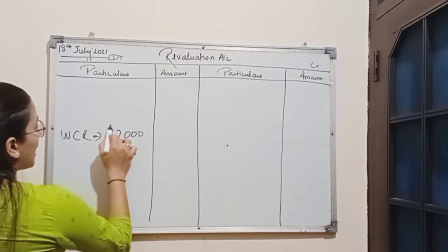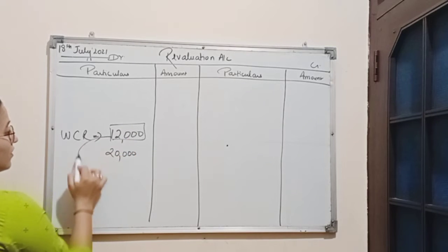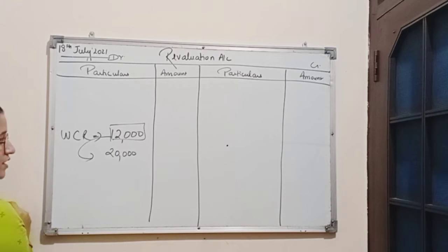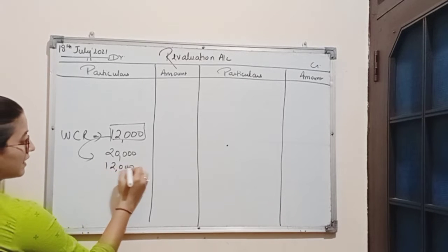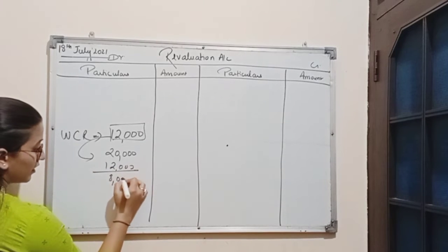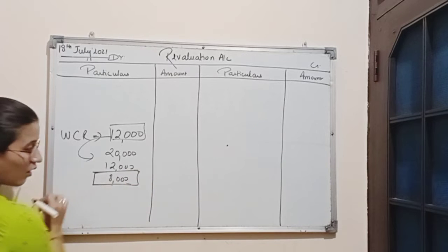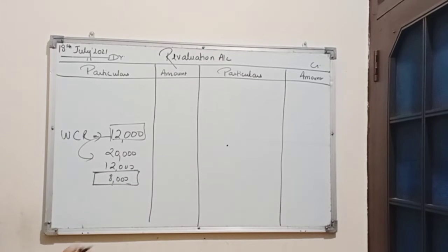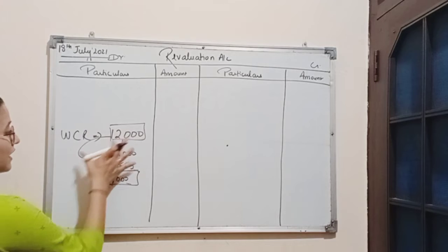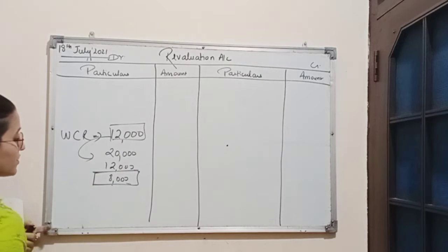That means 12,000 will be taken from workmen compensation reserve, and the remaining amount is a loss, and this loss will be borne by all the partners in their old ratio.